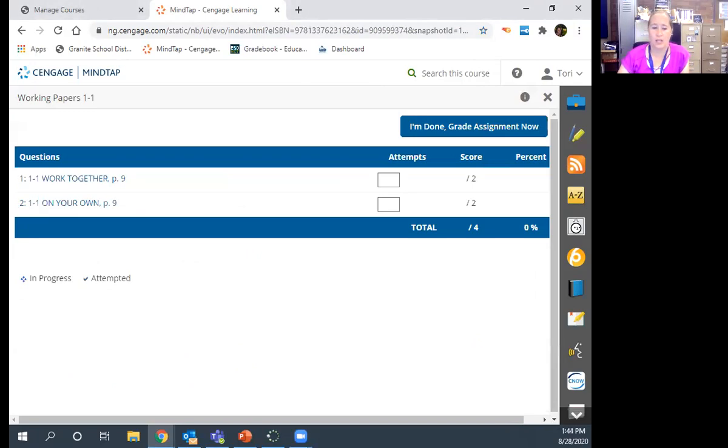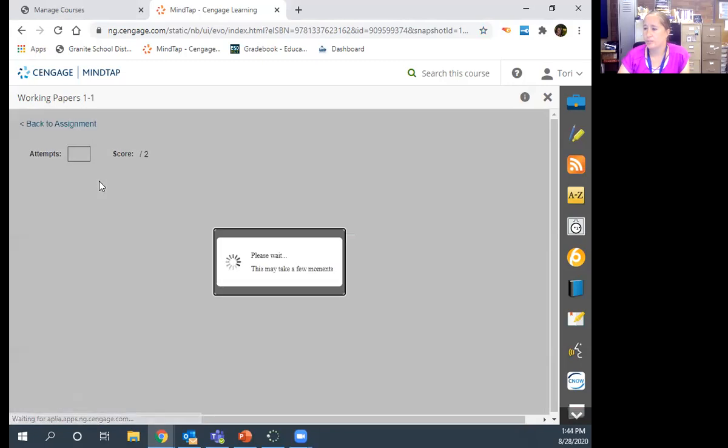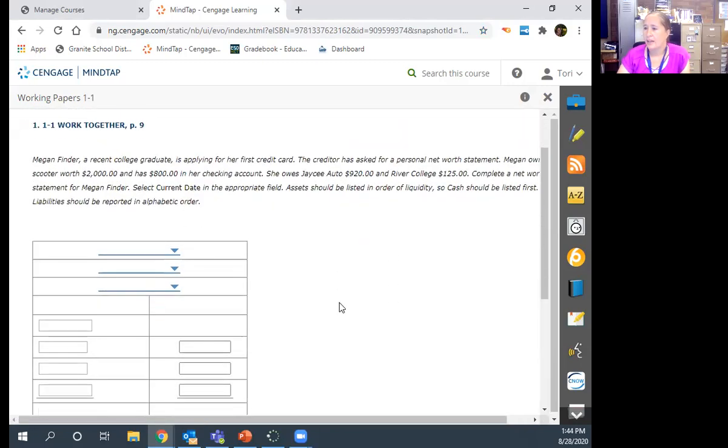So in accounting, we have what is called the accounting cycle. And it is all about our assets, our liabilities, and our owner equity. So with that, we're going to fill out: Megan Feiner received a college graduate application for a credit card.